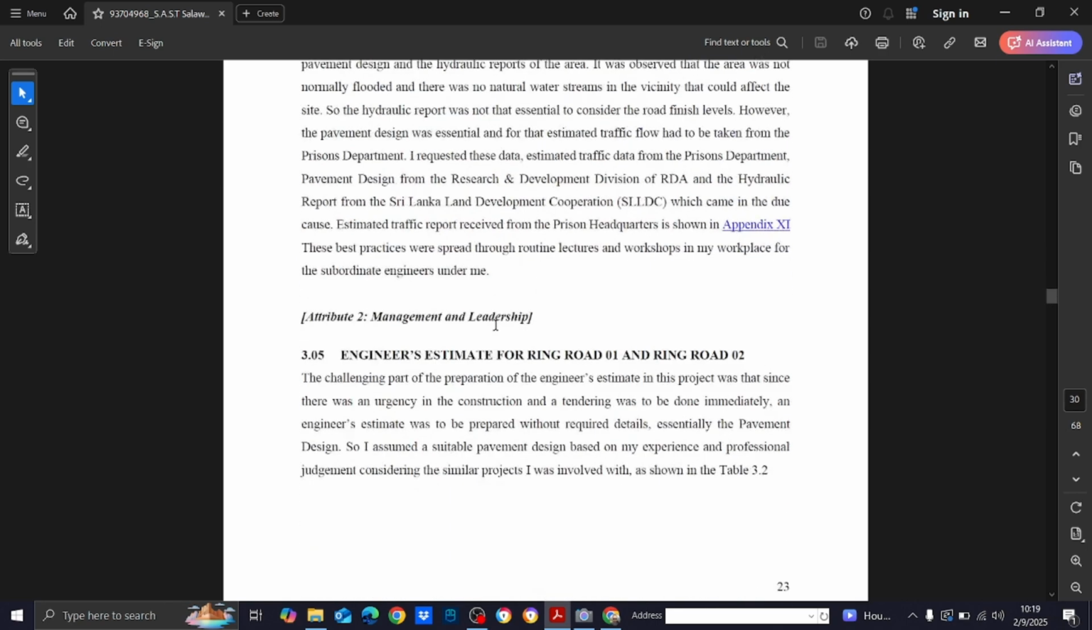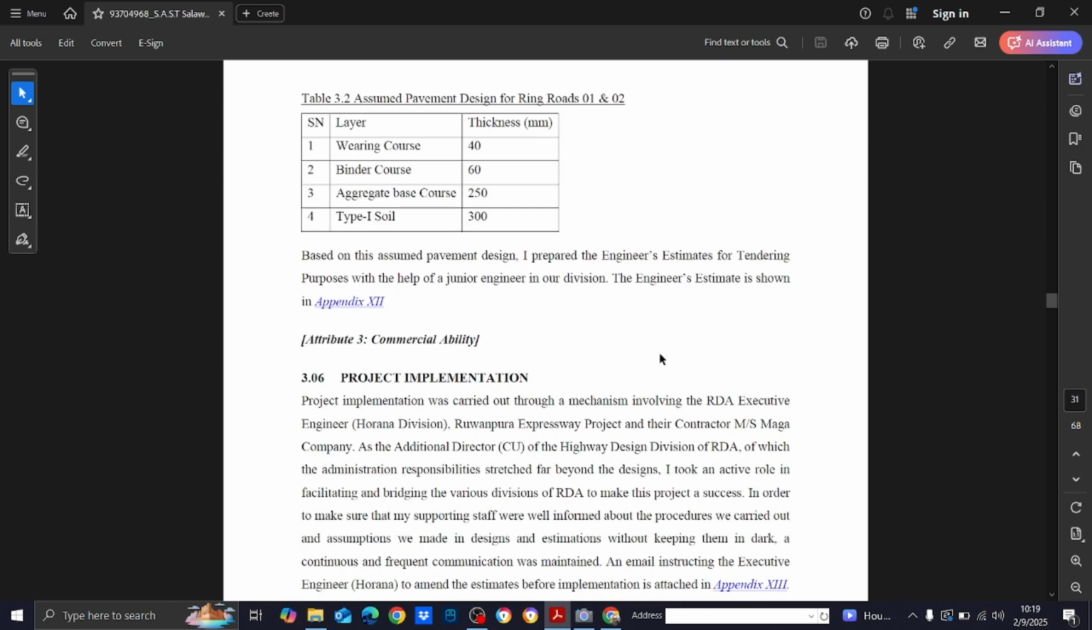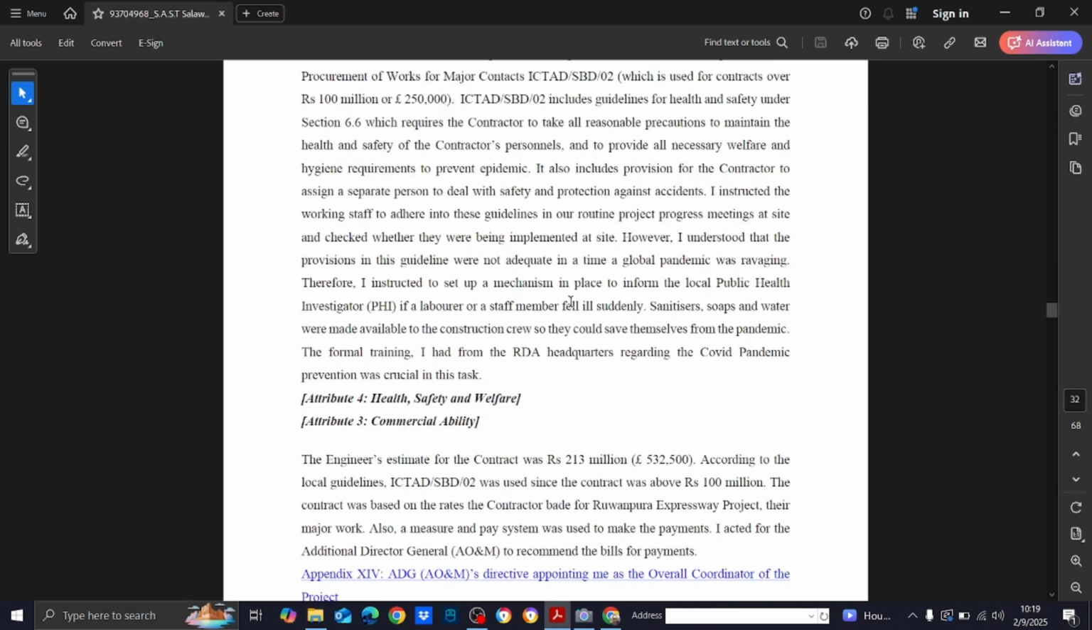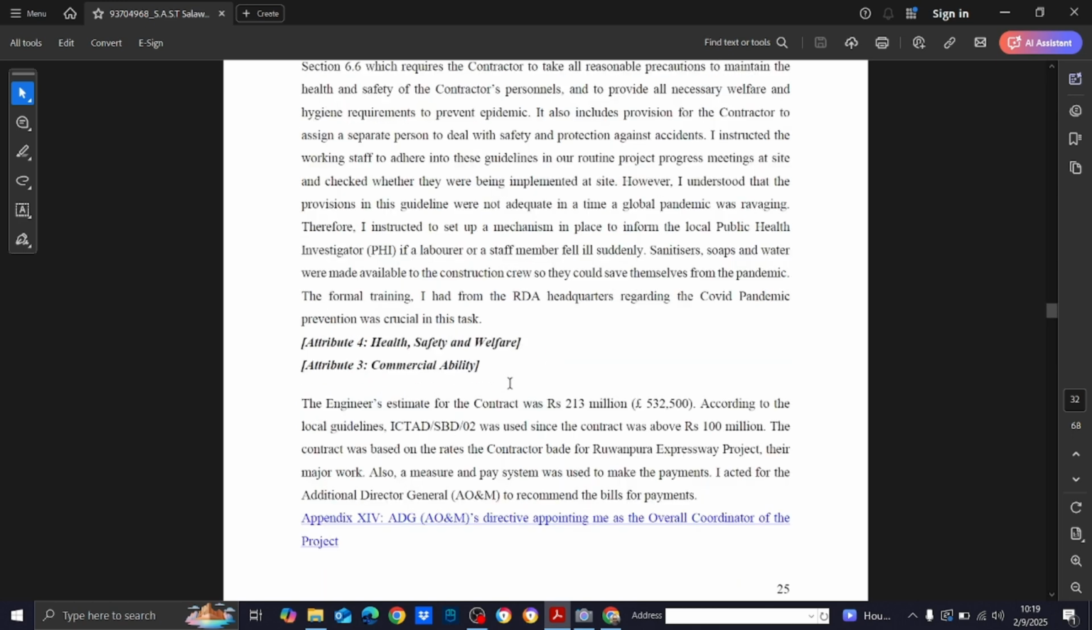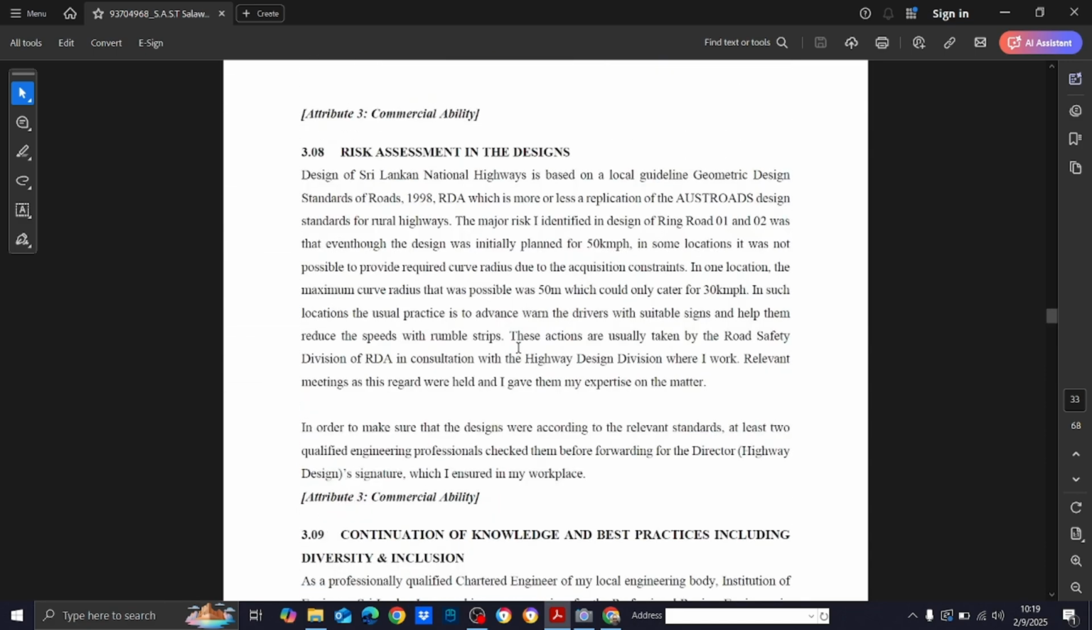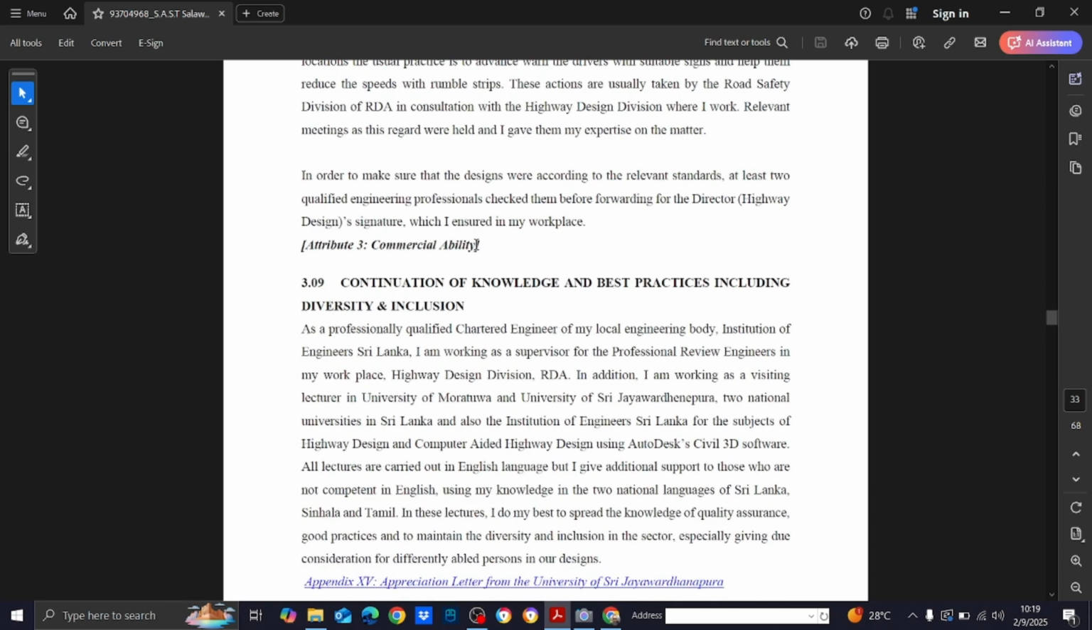Commercial ability, management and leadership, commercial ability and interpersonal skills and communication, and health, safety and welfare. Sometimes two attributes may be achieved through one section. If you think that two attributes are fulfilled in this section, then you can put them there. Now in this one I am going to fulfill two attributes: health, safety and welfare, and the other one is commercial ability. And you have to show your risk assessment. That is also important.